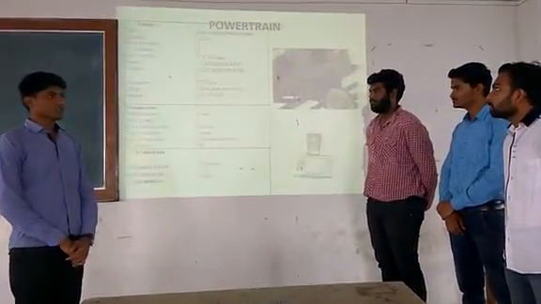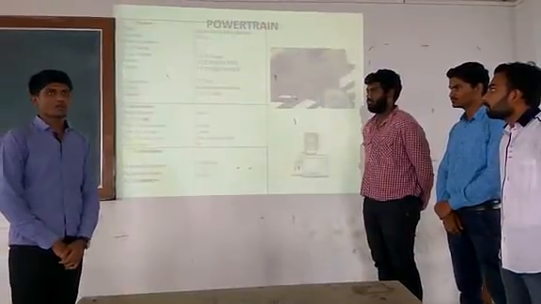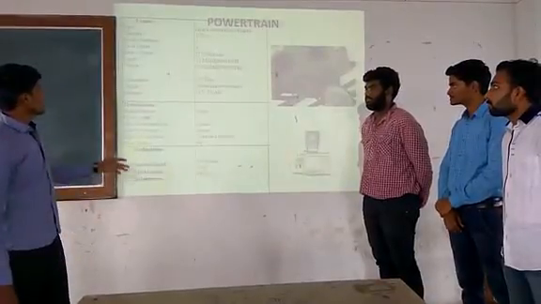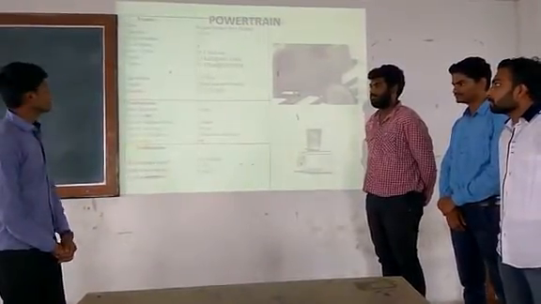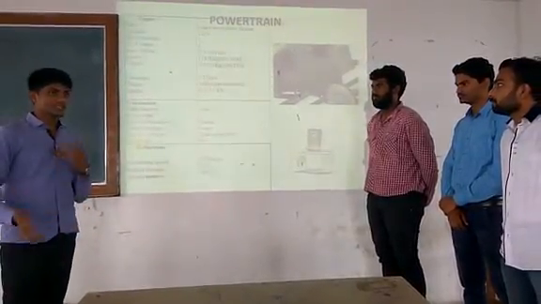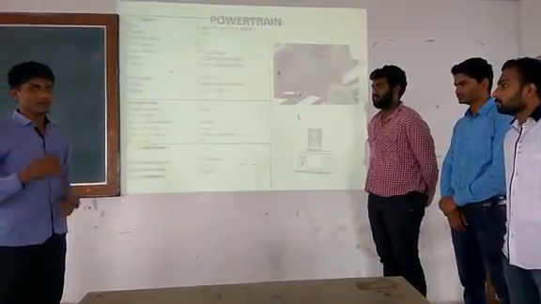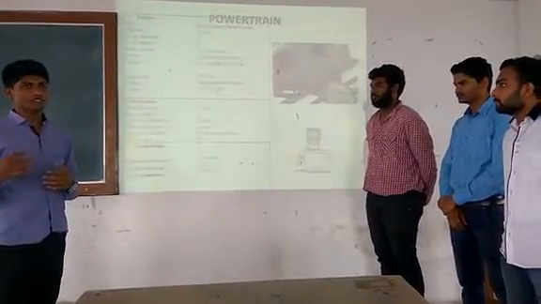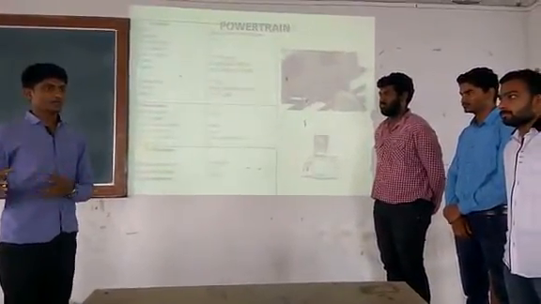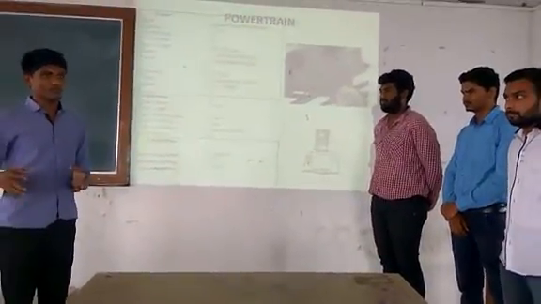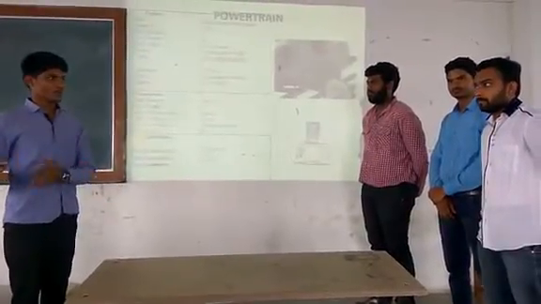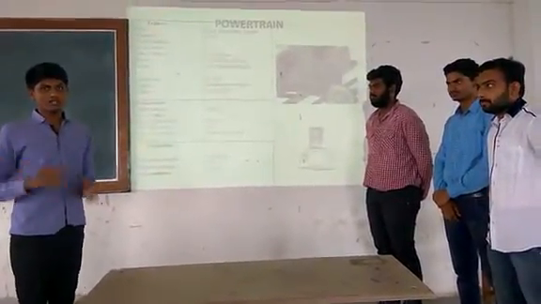In the powertrain, we are selecting the manual transmission. We are selecting the engine of Bajaj Discover 125cc with 10.8 Nm torque at 7000 rpm and 30 bhp power at 9000 rpm. For that purpose, we are selecting the manual transmission over the automatic transmission. That is the main factor. While selecting the manual transmission, the driver's comfort will matter. Whenever braking action is taken, the driver can control the vehicle safely.